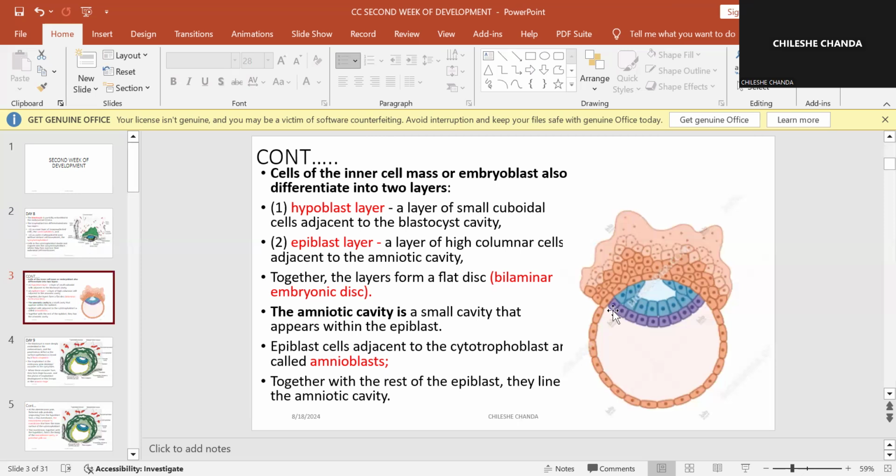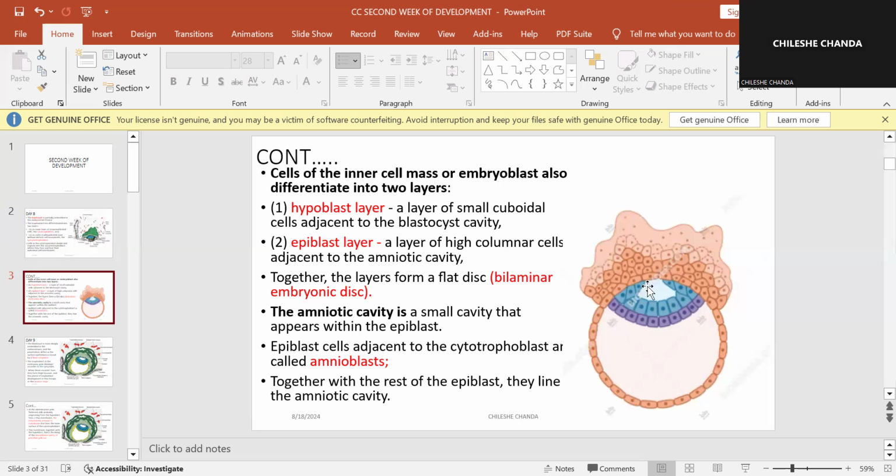The one that is nearer to the cavity of fluid here is going to be known as the hypoblast. It is made up of small cuboidal cells. And then we have this one that is made up of columnar cells. This one is going to be known as the epiblast.